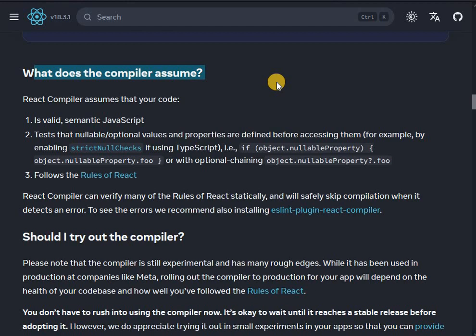If object.nullableProperty, then object.nullableProperty.foo, or with optional chaining. Okay, so if it exists, then this, and it follows the rules of React.